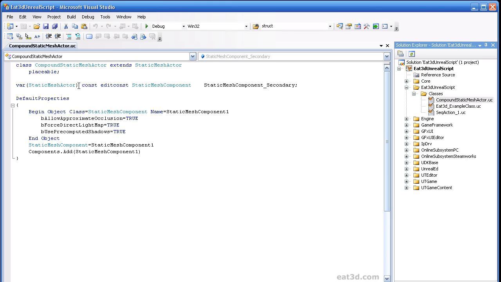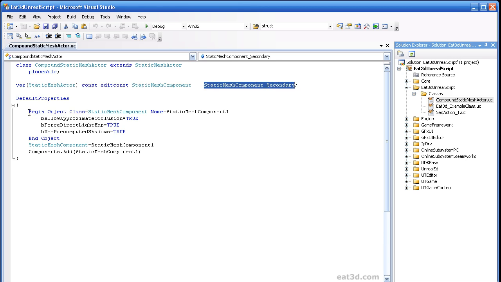I also added a constant here because we don't want the actual static mesh component to be editable. The static mesh component has its own internal variables, which we'll show you here in the UI for the properties, which has a mesh component variable, which is what we'll be setting. But you don't want to be able to actually edit the static mesh component object or variable itself. So that's why it's got the const and the editor const. And I just gave it the variable name here.